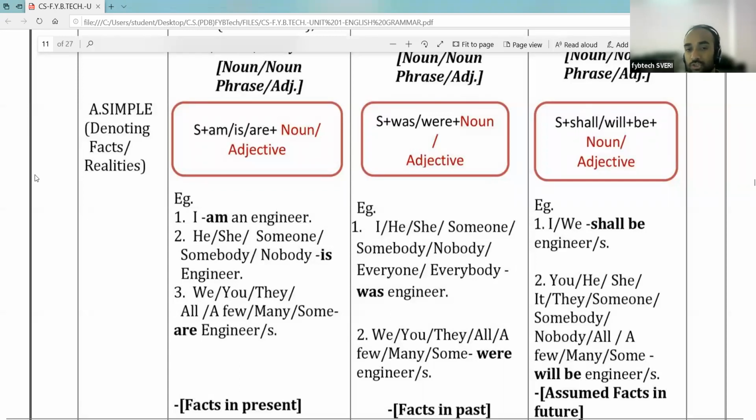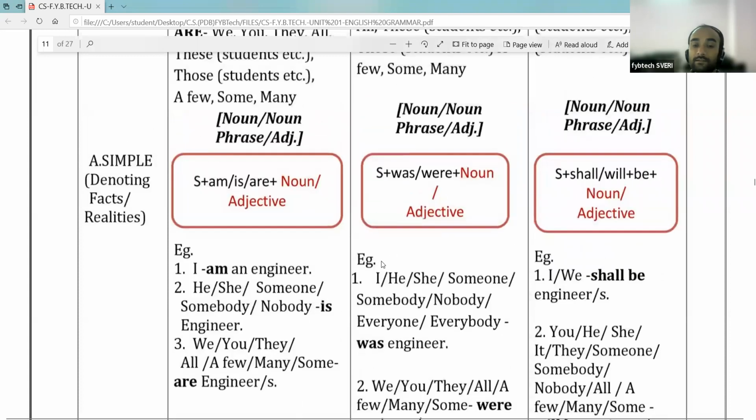I was engineer. Or you can say I was a student from this college, or I was a student from that college. In the 12th, I was a student of D.H. Kautekar Prashala, Pandharpur, or you can take any name.